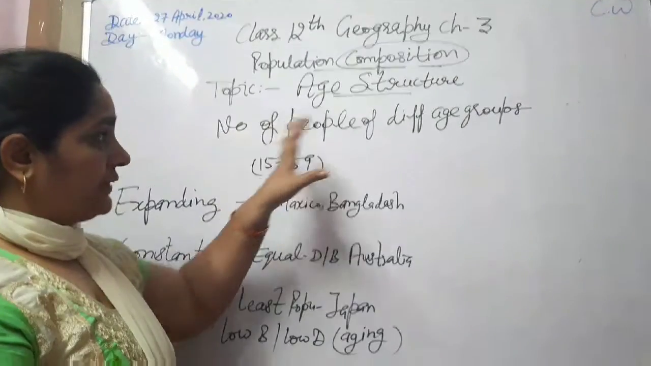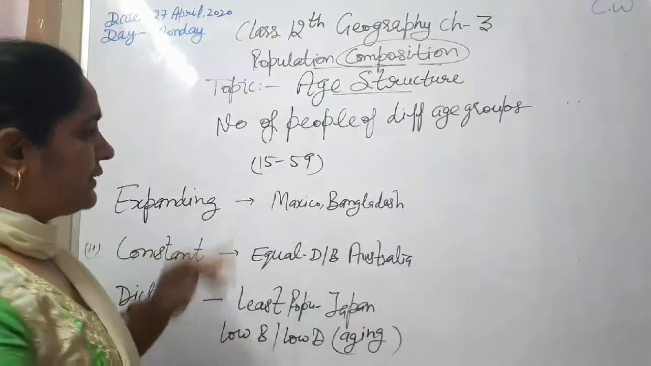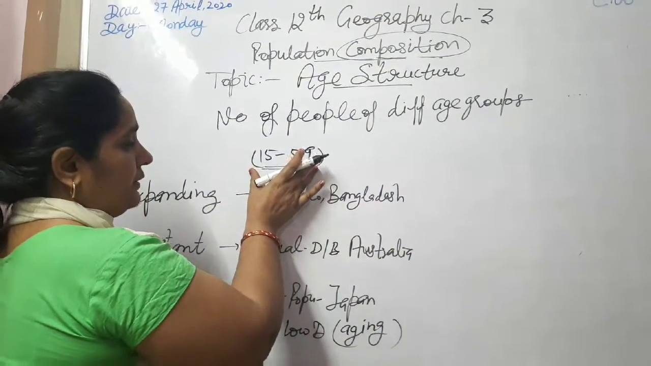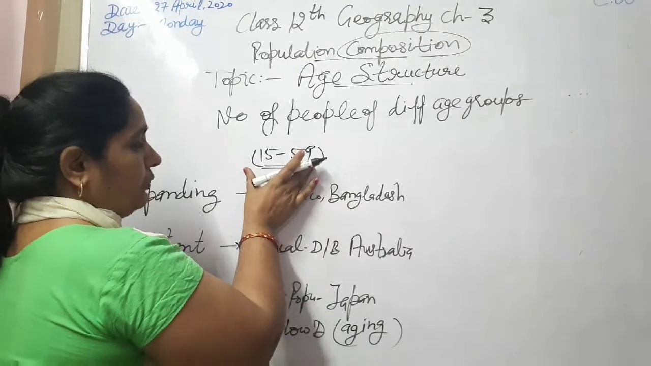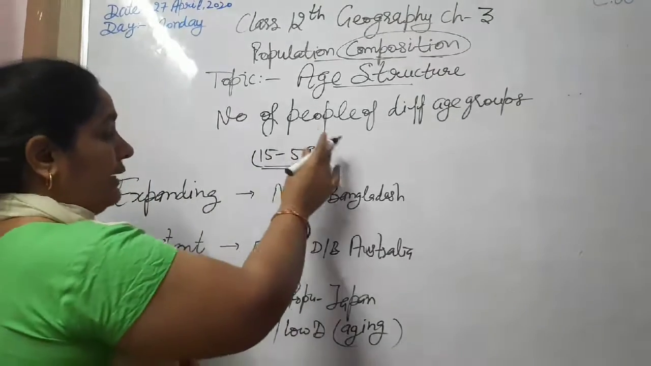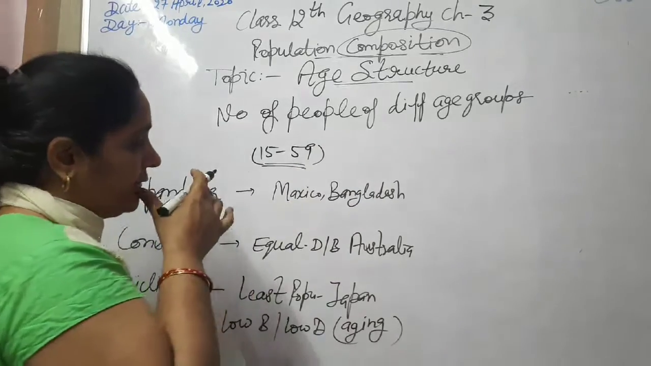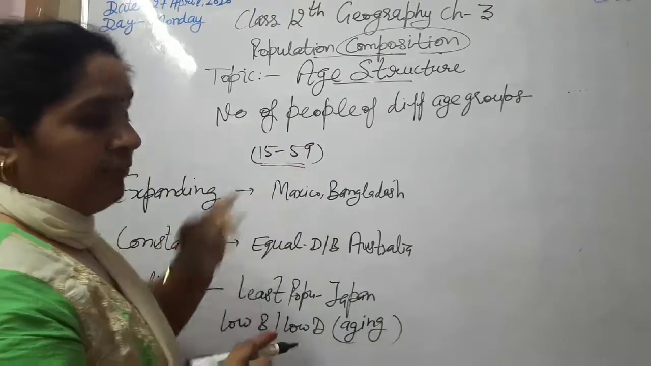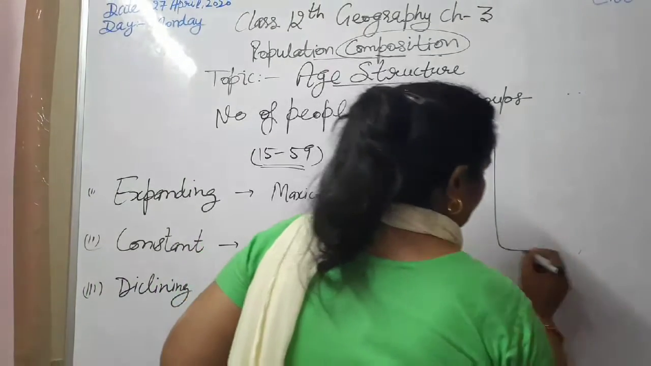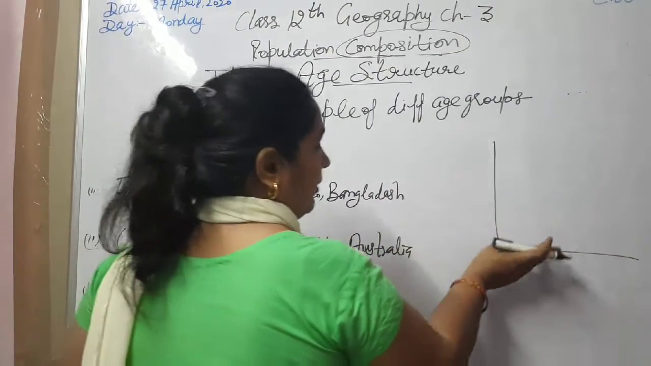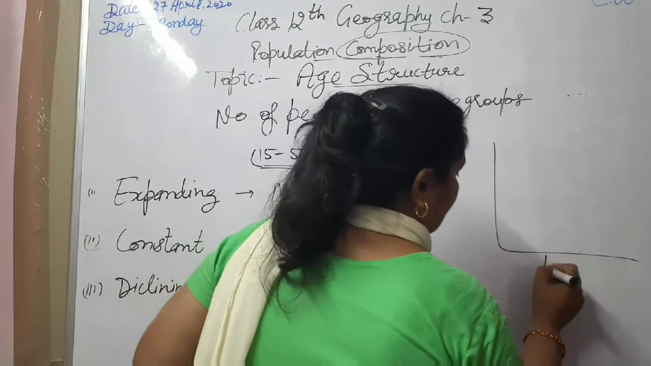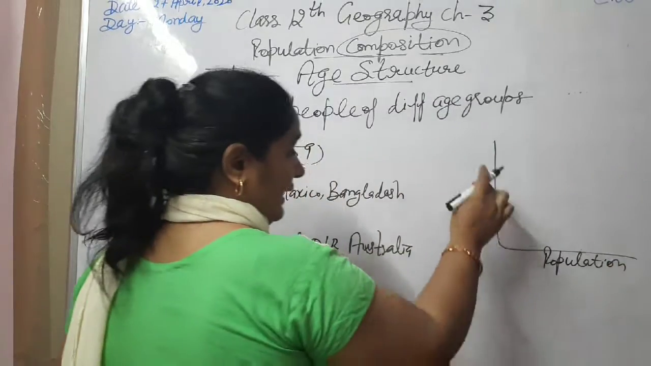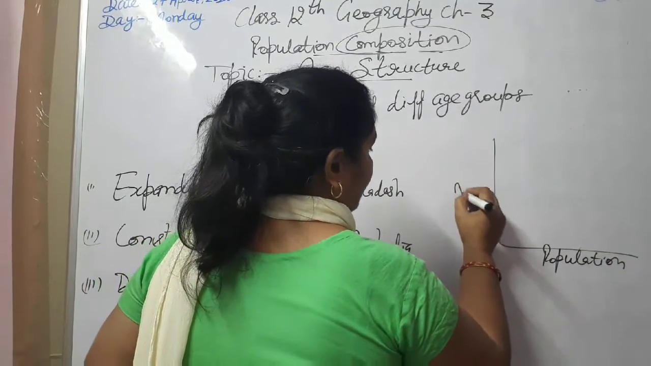Now we are all aware about the age composition. So let me discuss the working age group, 15 to 59 years. Those persons who are in this group are known as working people. How many males and females are there? We are discussing that here. We will represent it with the help of a graph. This horizontal line denotes the population, and this vertical line denotes the age.